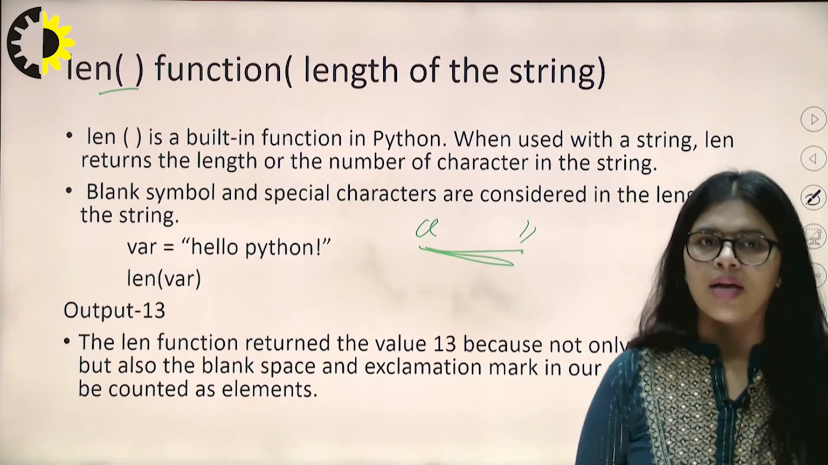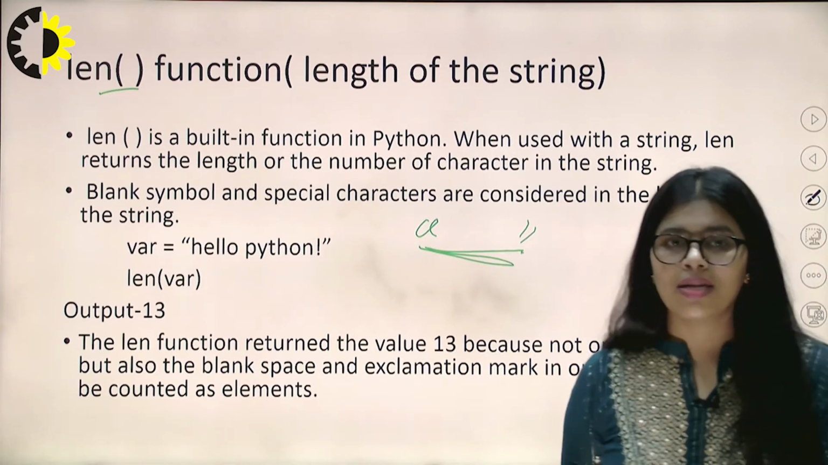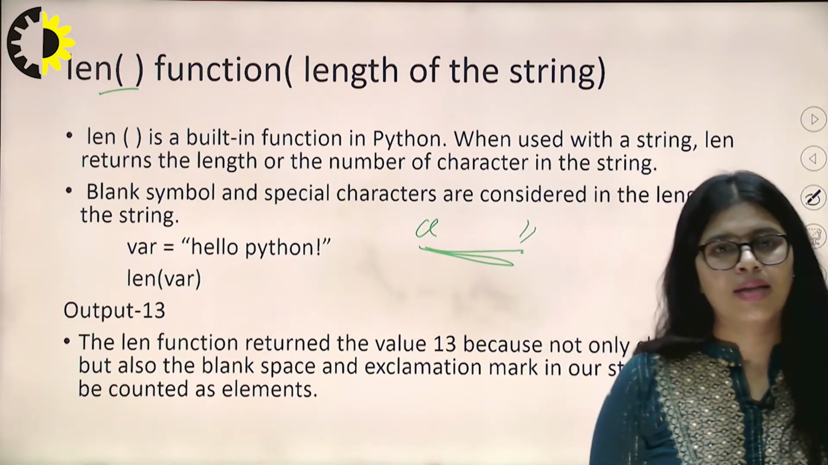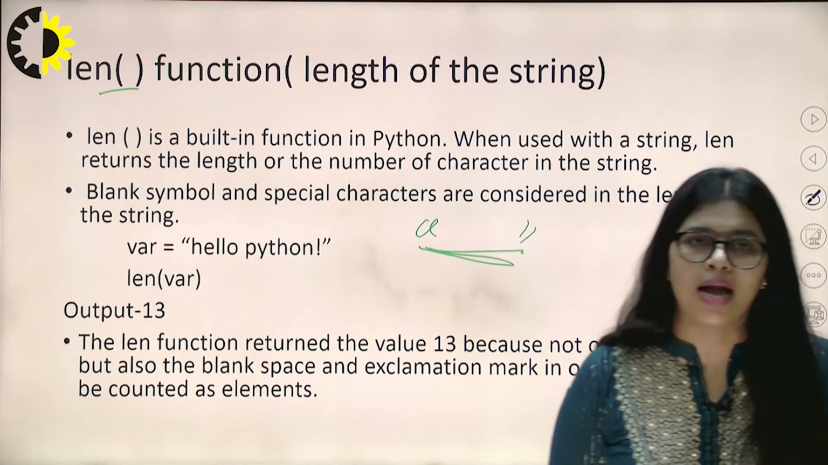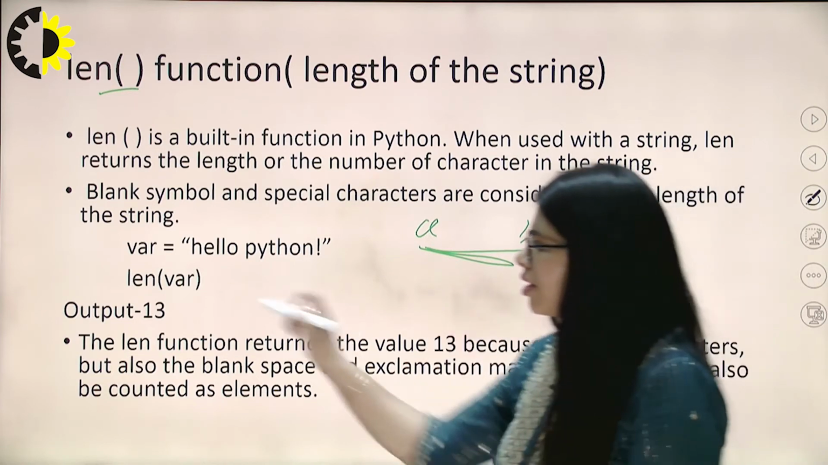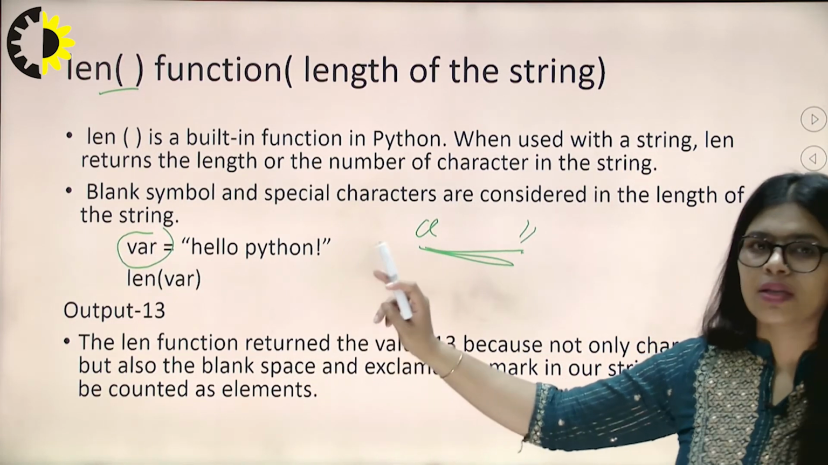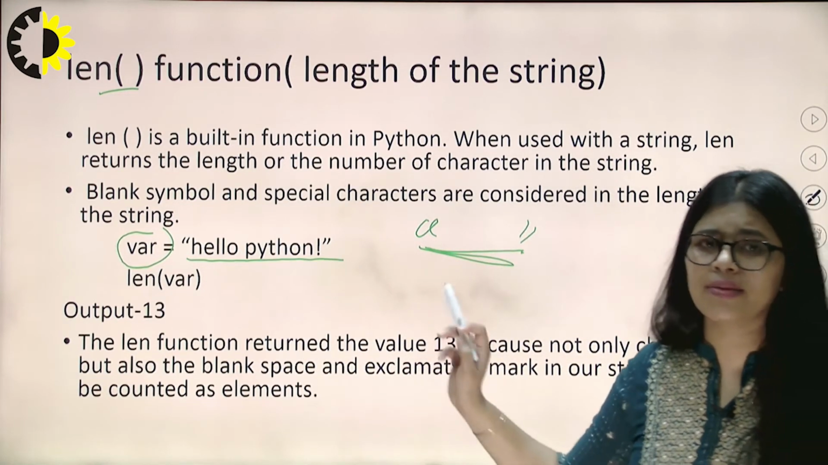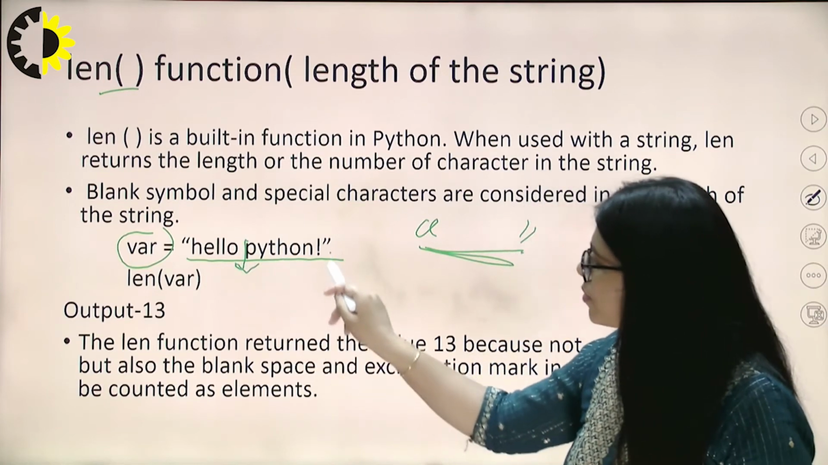Blank spaces and any special symbols in a string are also counted by the len function. So the number also counts blank spaces as well as special characters. Here you can see in the example, we declare a variable whose string is hello Python. In this string there is one space and one special character.